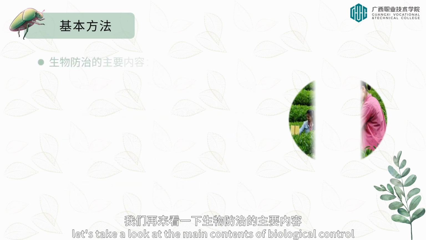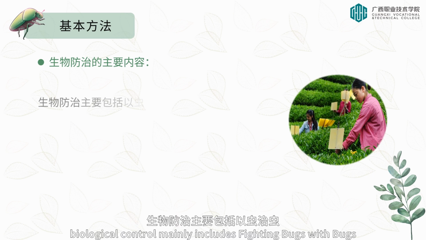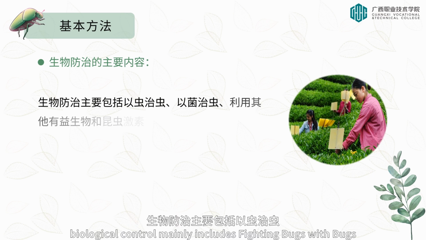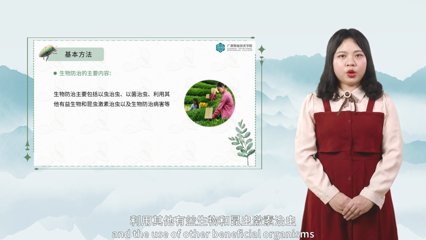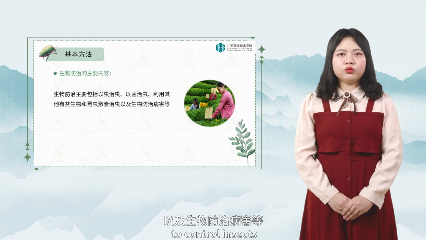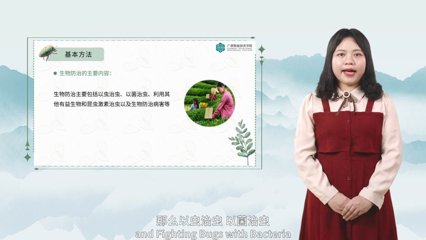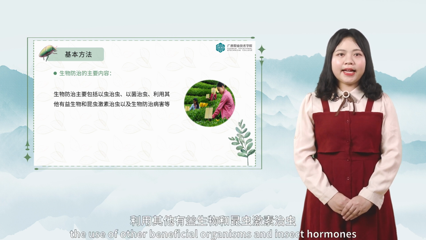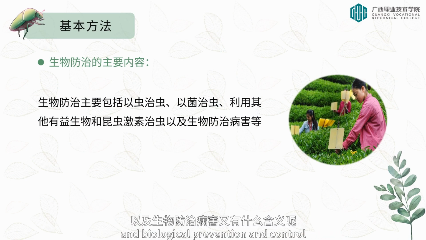Next, let's take a look at the main contents of biological control. Biological control mainly includes fighting bugs with bugs, fighting bugs with bacteria, and the use of other beneficial organisms and insect hormones to control insects. Then what are the meanings of fighting bugs with bugs, fighting bugs with bacteria, the use of other beneficial organisms and insect hormones, and biological prevention and control?